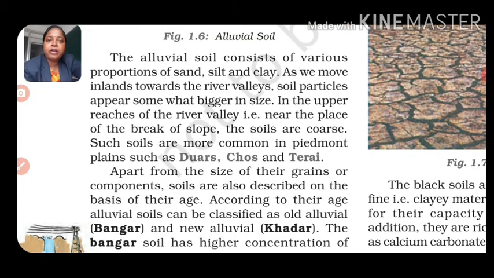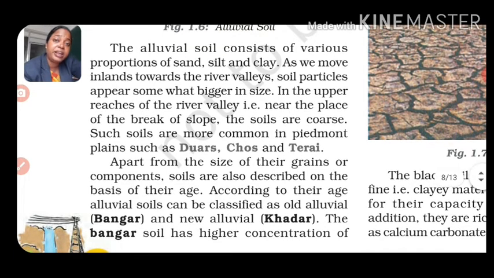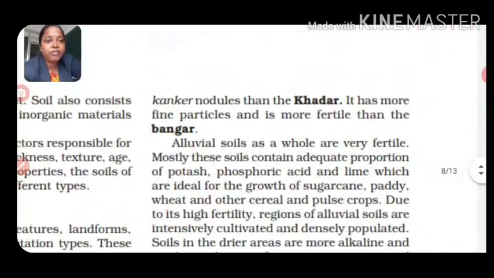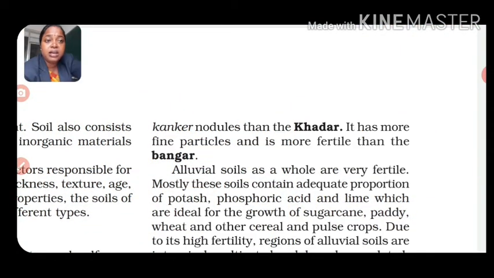Apart from the size of the grains and components, soils are also described on the basis of their age, means how old the soil is. According to their age, alluvial soils are known as the old alluvial soil and the new alluvial soil. The old alluvial soil is known as Bangar, and the new alluvial soil is known as Khadar. The Bangar soil has a higher concentration of kankar nodules than the Khadar. The Khadar has more fine particles and is more fertile than the Bangar.